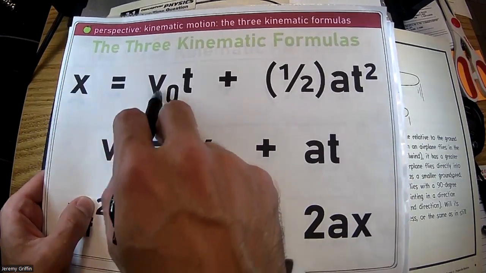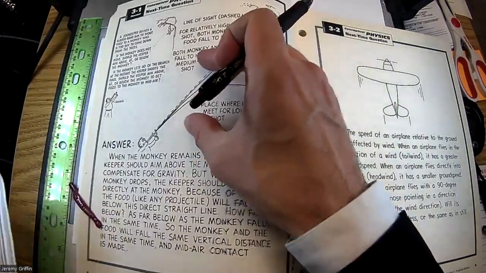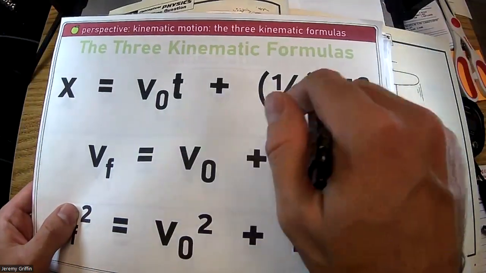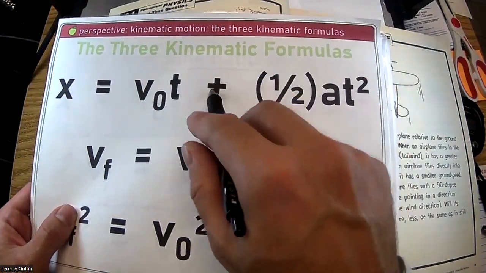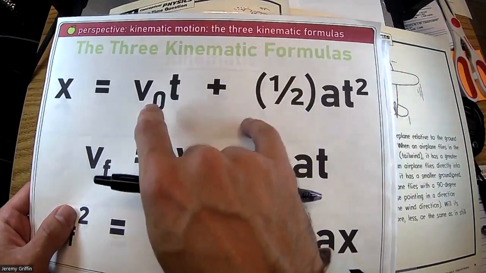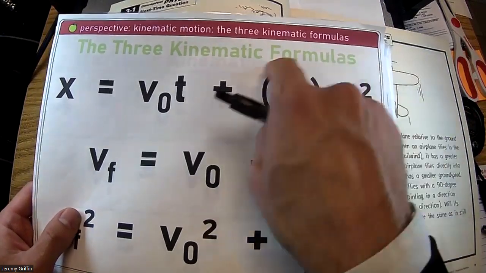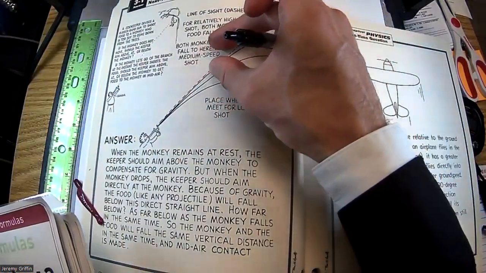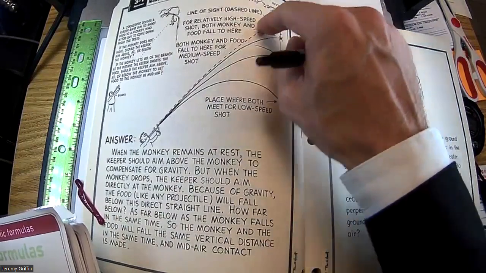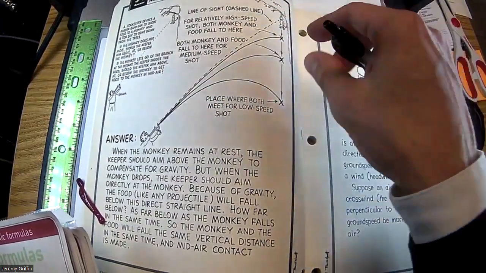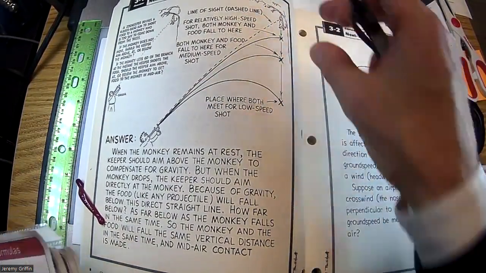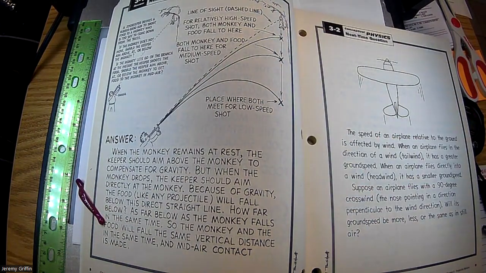This could be v naught in the y direction, how fast it is moving upwards. And then I do a minus here, minus 1/2 gt squared. If he's firing up, gravity's pulling down. And the amount that the banana deviates from this dashed line, as a function of time, is going to be the exact same amount that the monkey falls for the same amount of time. So that's a pretty tricky one there.